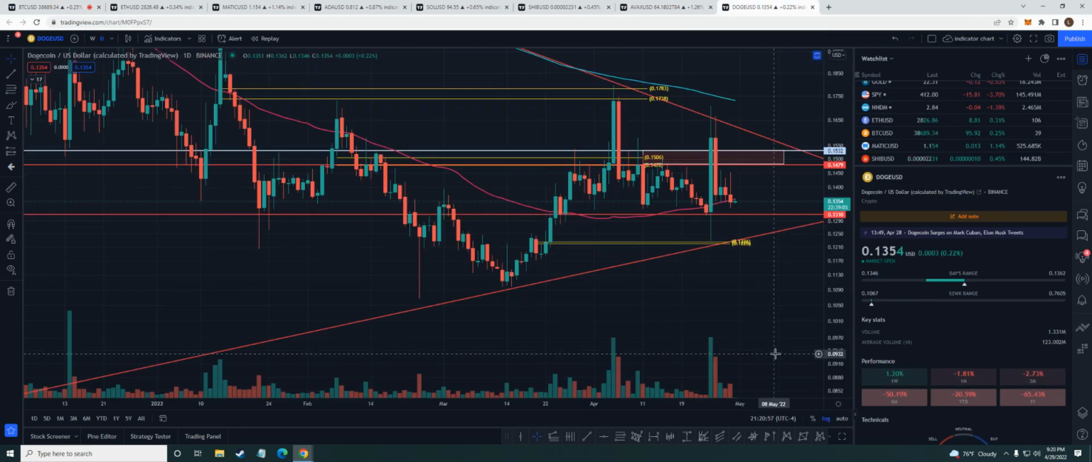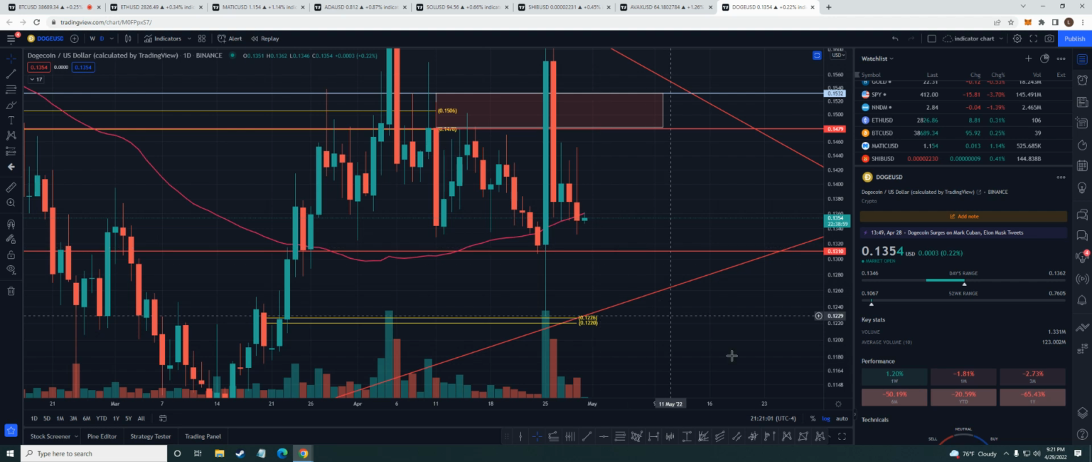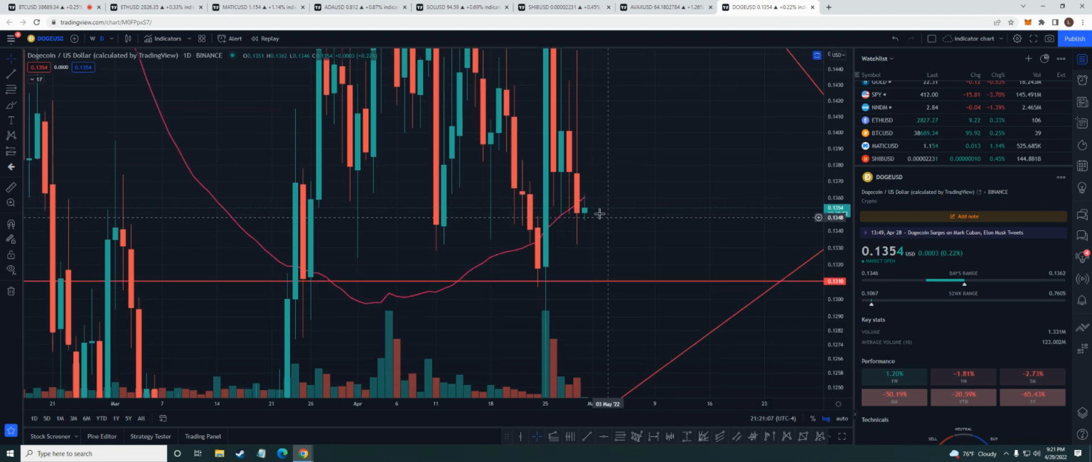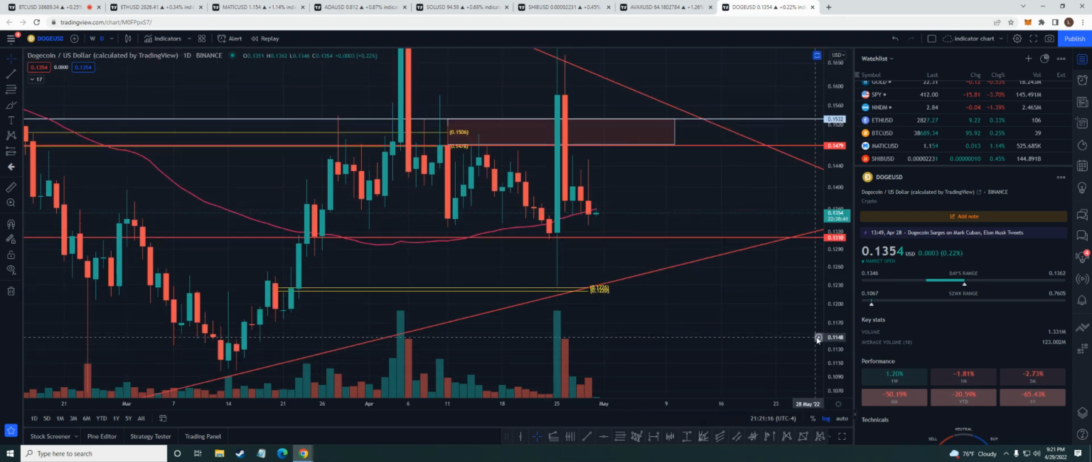Okay, Doge, for all you Doge lovers. Well, guys, we broke down under the 50-day moving average, which is this red line right here. It acted as support. Now it's acting as resistance. So we want to see a daily or 2 days actually closing above 1361. If we can do that, we can get more upside. Right now, we're currently getting rejected on it.